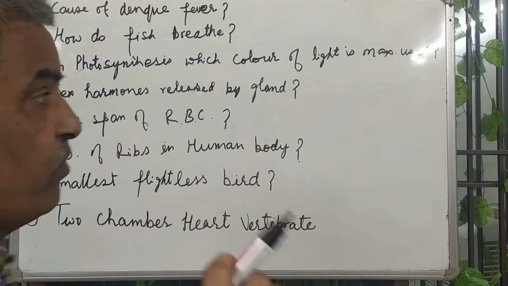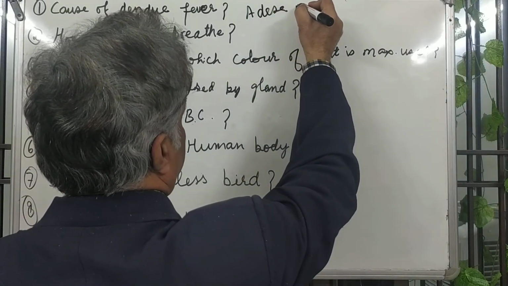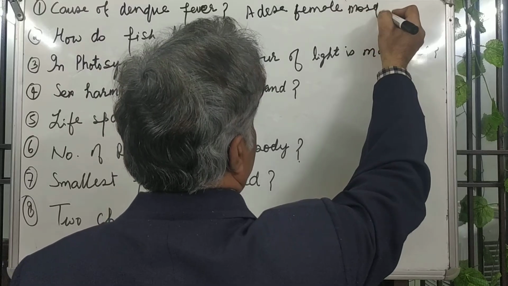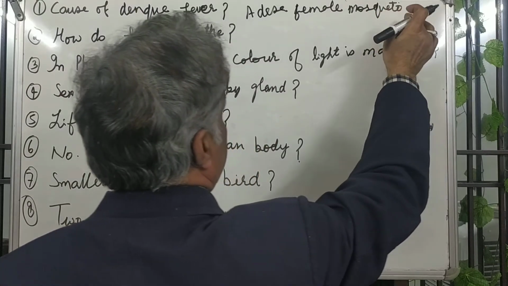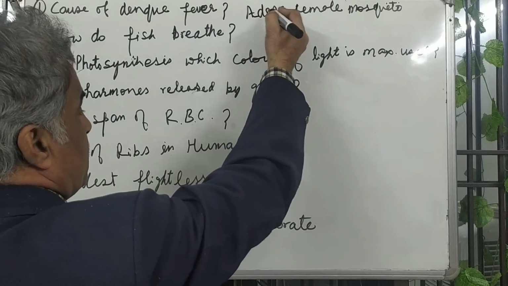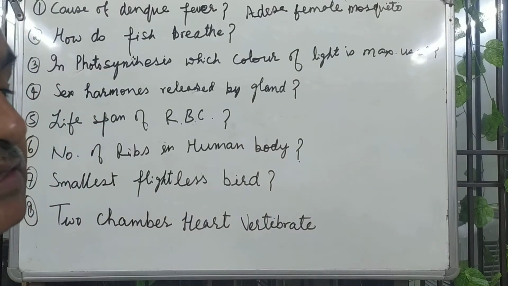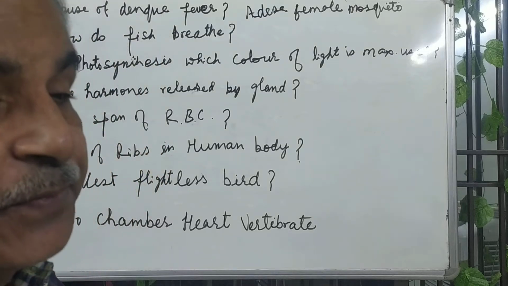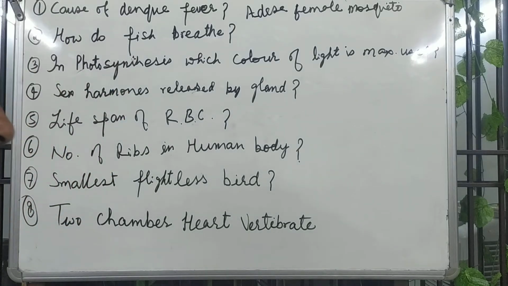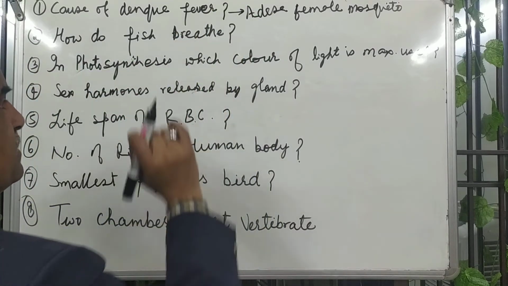By the biting of the Aedes female mosquito, dengue fever will occur, and in this the platelets of the blood will be reduced. This is the answer.